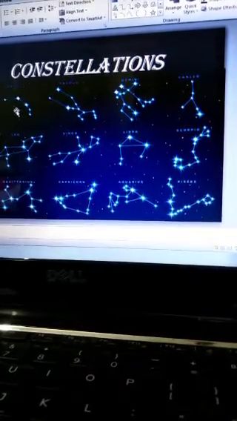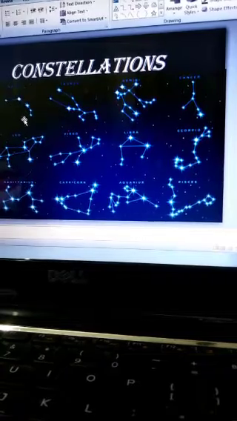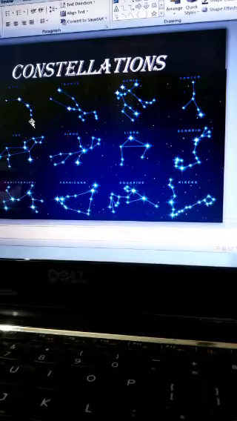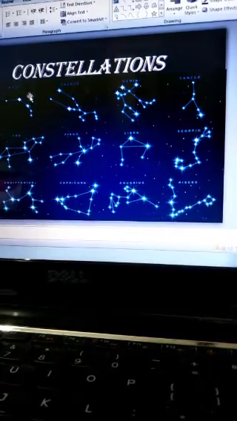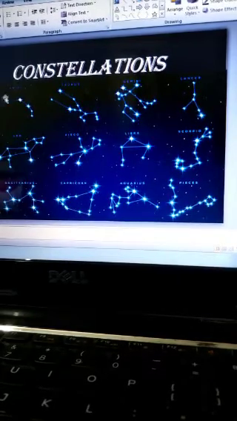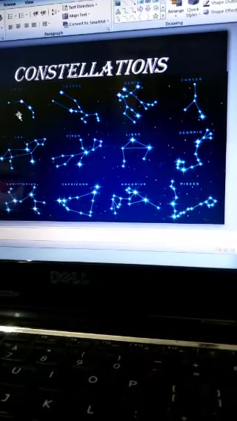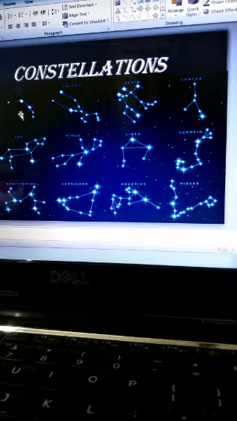Okay, for example, take this. How many stars are there? 1, 2, 3, 4, 5. Five stars are there. So these five stars grouped together to form a specific imaginary pattern. These are called constellations. So how will you define a constellation?